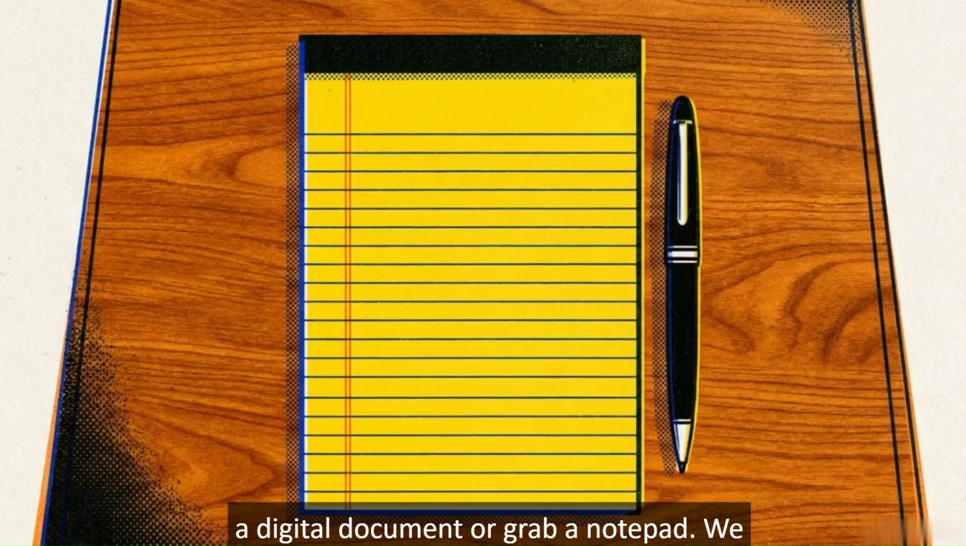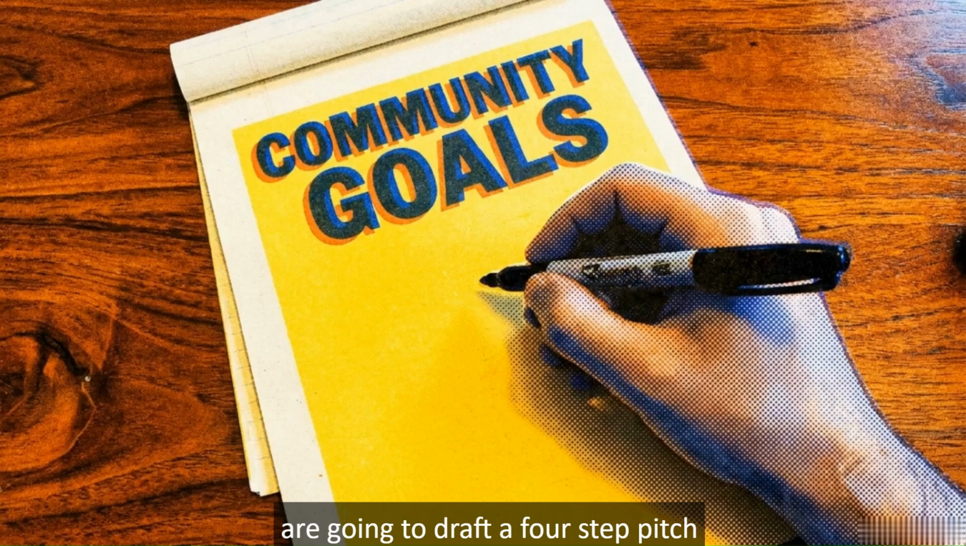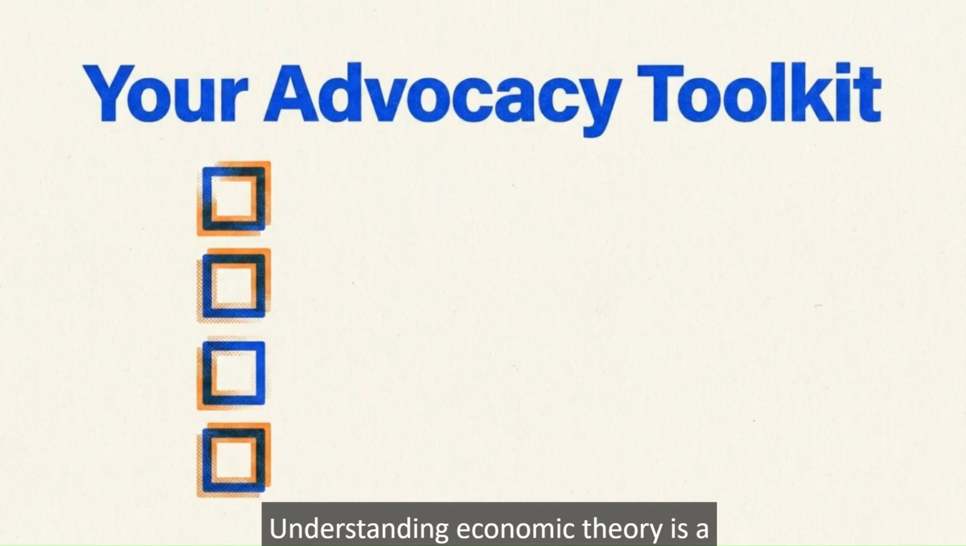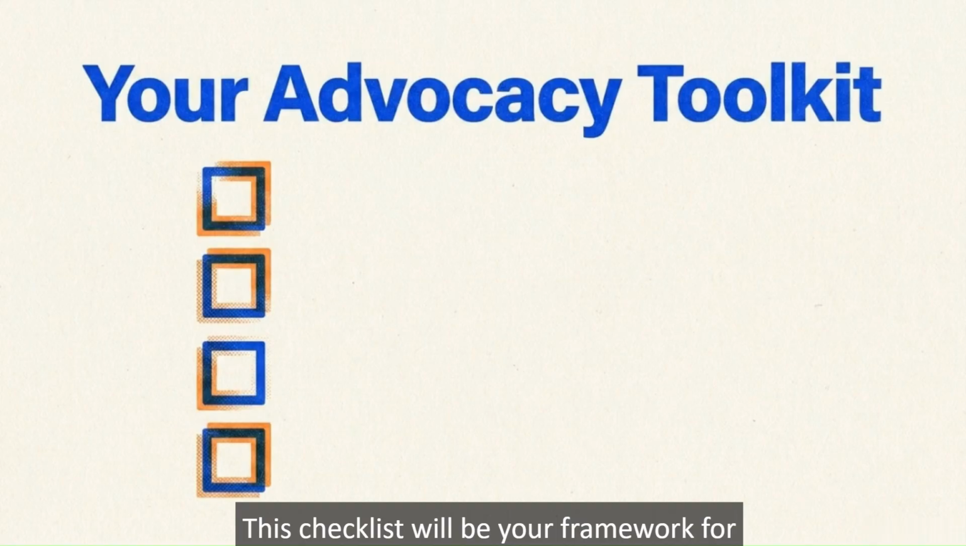Open a digital document or grab a notepad. We are going to draft a 4-step pitch you can use to advocate for specific reforms in your own community. Understanding economic theory is a starting point, but only creates change when translated into localized lobbying. This checklist will be your framework for action.